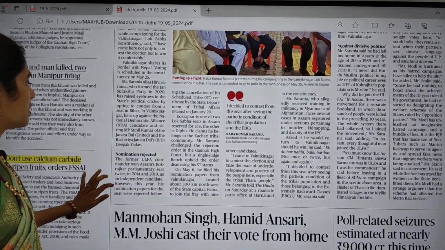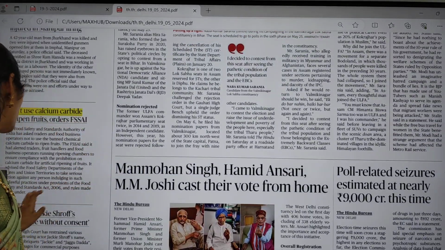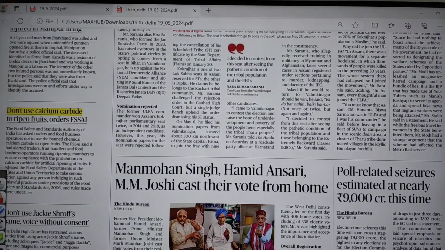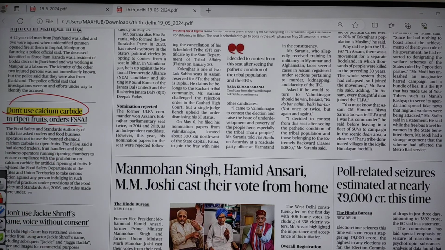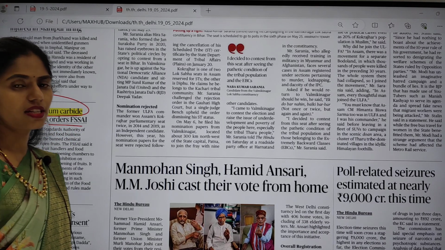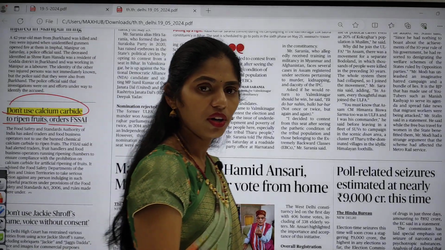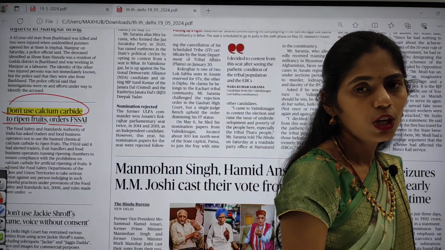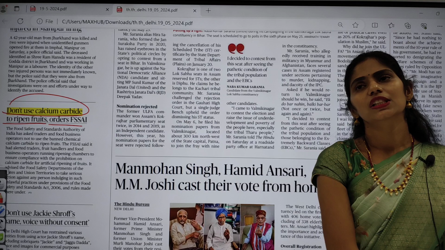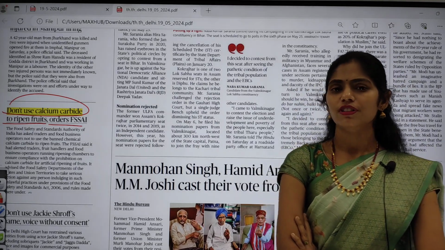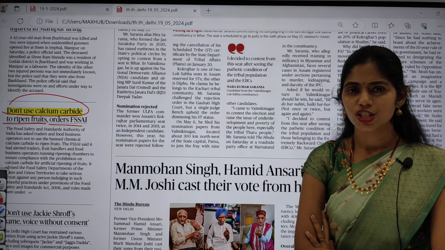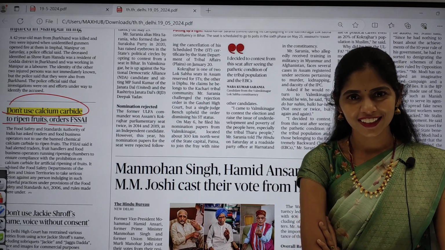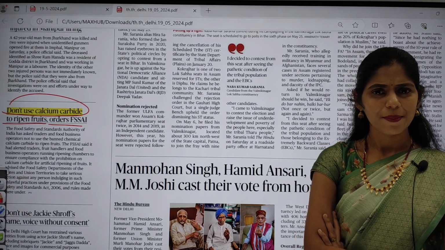So in this news page you can see there is one small article. Don't use calcium carbide to ripen fruits, orders UPSC. It is talking about the ripening of fruits. So do you have any idea of plant hormones like auxins, gibberellins, cytokinins, ethylene? Do you have any idea?